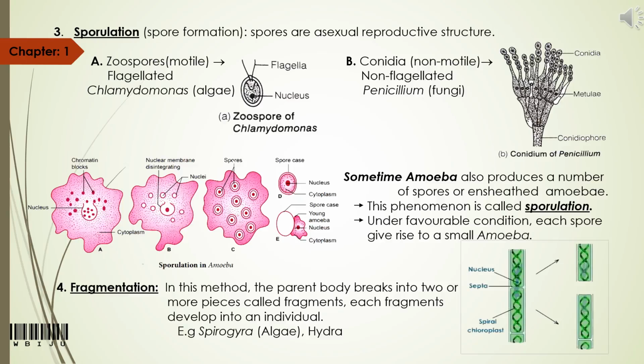During unfavorable condition, what happens? Instead of forming a single cyst around the amoeba, as in the case of multiple fission, this amoeba produces a number of spores which are surrounded by the cyst wall. And when these spores are released, the spores will get protected from unfavorable condition by the cyst wall. But when favorable condition arises, the spore will germinate to give rise to mature amoeba.